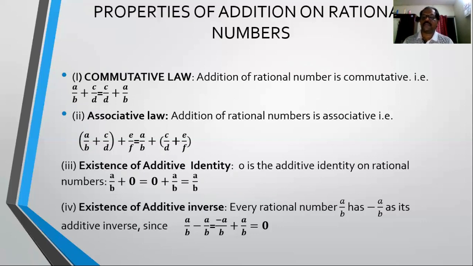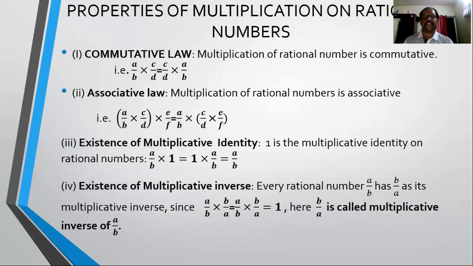Clear? So two such numbers whose addition is equal to 0 are known as additive inverses. They are inverses of each other. We can say they are the additive inverse of each other. Either we can say A by B is the additive inverse of minus A by B, or minus A by B is the additive inverse of A by B. So the sum of both taken in any order, either A by B plus minus A by B, or minus A by B plus A by B, will remain 0 only. So in this way you can say it is the existence of additive inverse. So after getting this addition, we have the properties for multiplication of rational numbers.